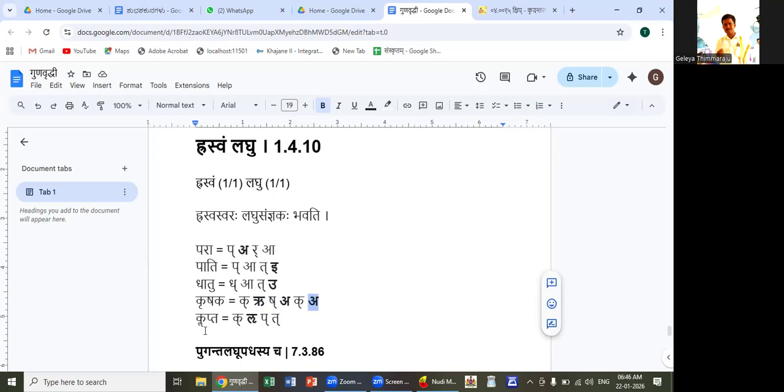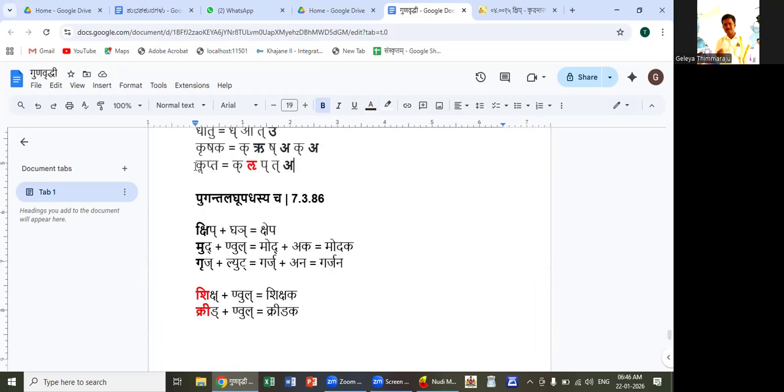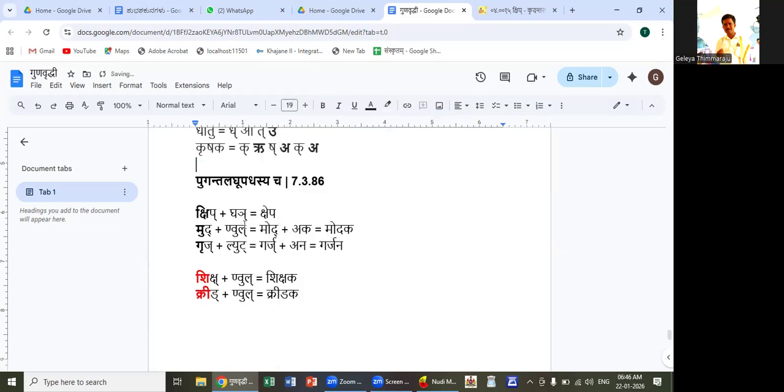And in klupta, lukara is rasva and akara is also rasva. Akara is called laghu. And about lukara, let us hold this. We shall come to it later.